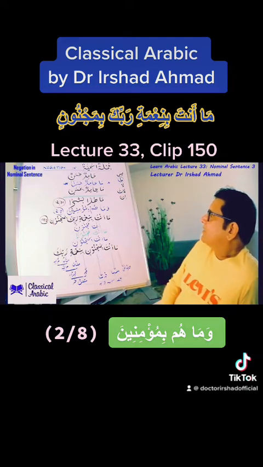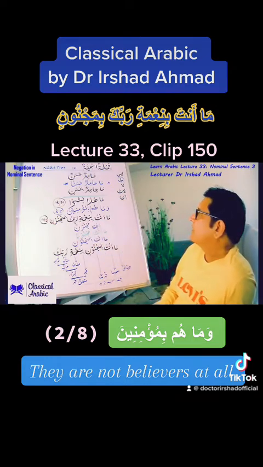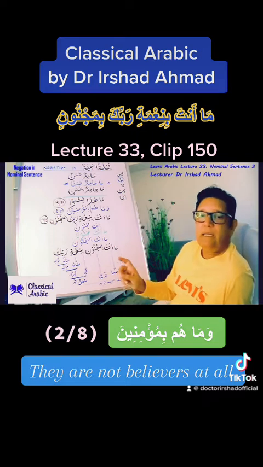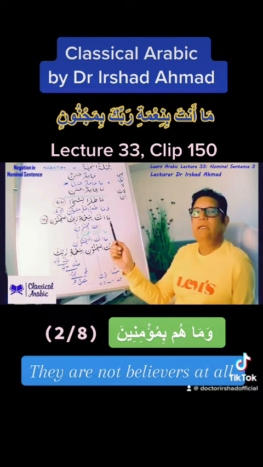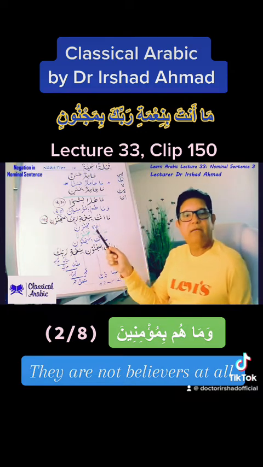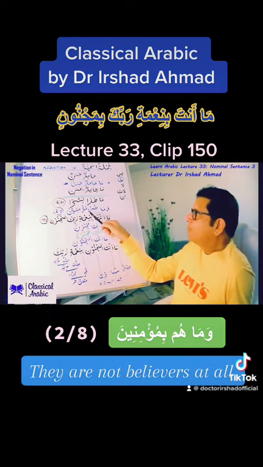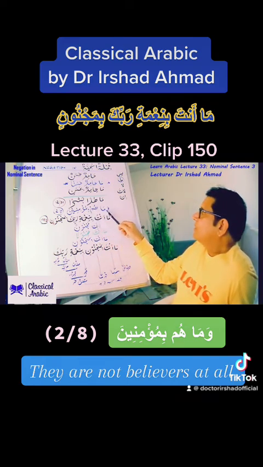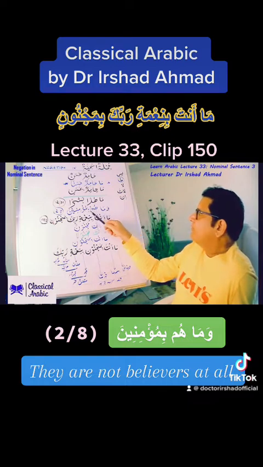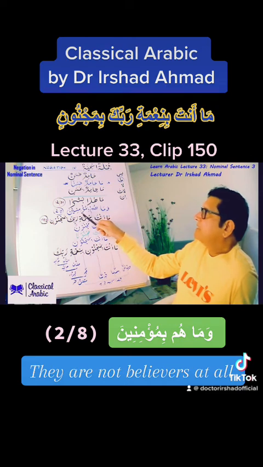There's another example here from Surah Baqarah. This is ayah number 8 of Surah Baqarah, Surah number 2. وَمِنَ النَّاسِ مَنْ يَقُولُ آمَنَّا بِاللَّهِ وَبِالْيَوْمِ الْآخِرِ وَمَا هُمْ بِمُؤْمِنِينَ. There are those who say we believe in Allah and the last day, the day of judgment, but وَمَا هُمْ بِمُؤْمِنِينَ, but they are not believers at all. So ma hum mu'minina, and that will be they are not believers. Ma hum bimu'minina, they're not believers at all.